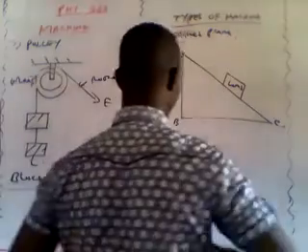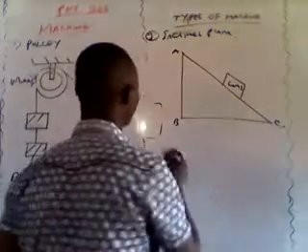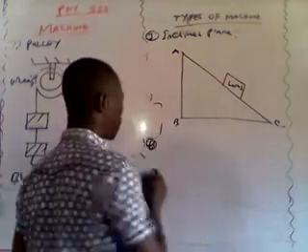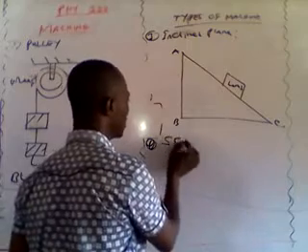So let's go to another type of machine. That is number 4. We have the screw.